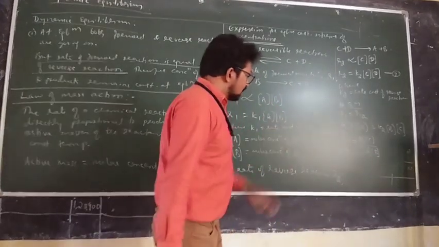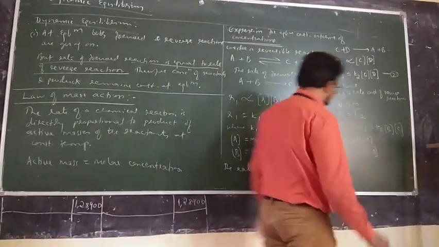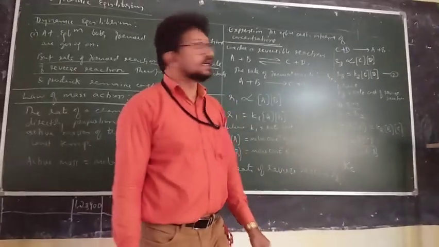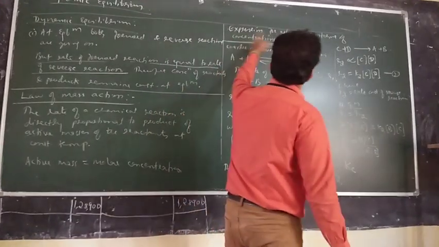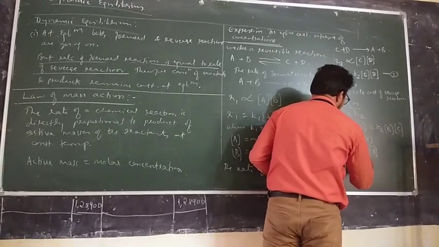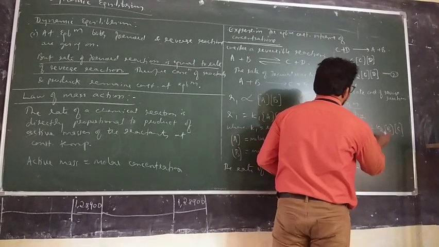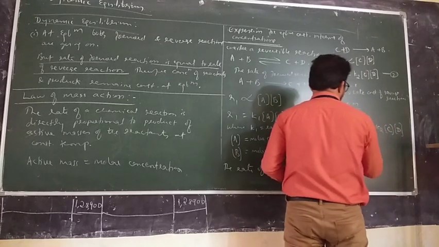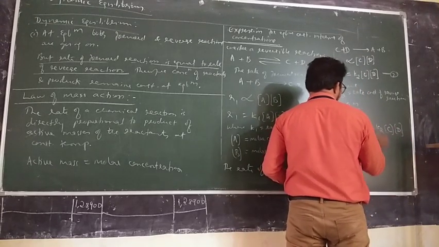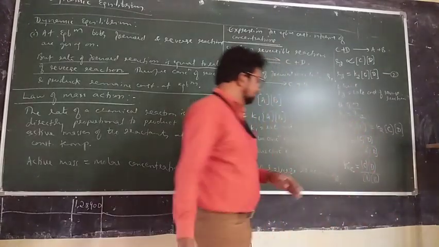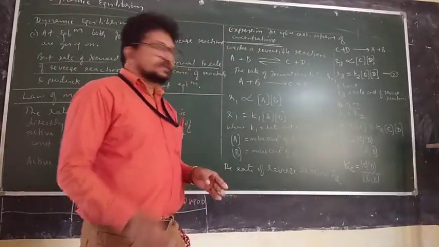One constant divided by another constant, I will call the equilibrium constant Kc, the expression for the equilibrium constant in terms of concentration. Kc equals [C] into [D] divided by [A] into [B]. Is it correct?